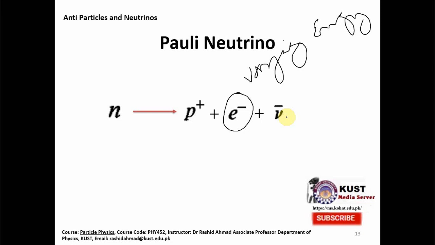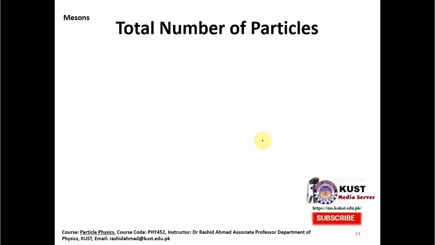But later on, in the 1950s, people discovered that neutrinos actually exist, as predicted by Pauli, and we knew that this missing energy is taken by the neutrinos. So we got a new particle on our hands. This is called the neutrino, and its counterpart the anti-neutrino. So this way today we have talked about the neutrinos and anti-neutrinos, and now we come to the end of our